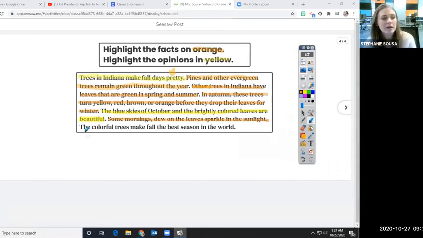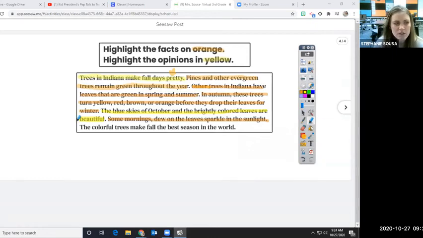Awesome. Last one. The colorful trees make fall the best season in the world. Fact or opinion? What do you think? Show me, show me, show me. I like it. Some of you have a thinking face on. You're trying to think. Good.